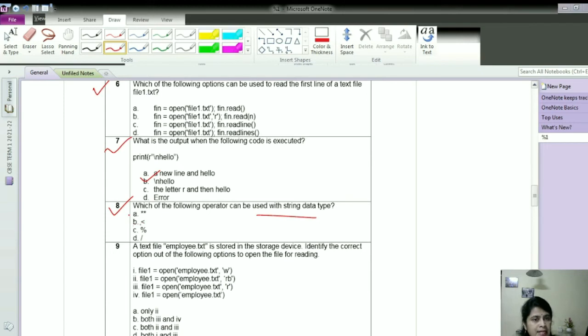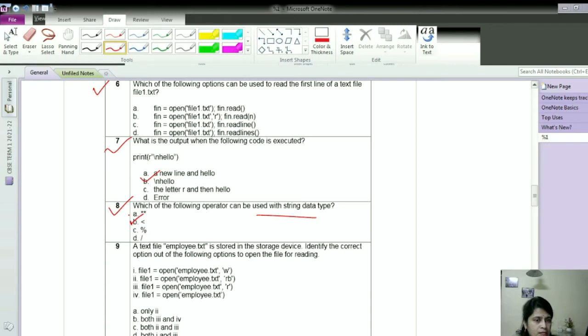Option B, less than. Yes, it's a relational or comparison operator in Python. Yes, this can be used with a string because you can compare strings with the help of the ASCII values of each and every character. So yes, option B can be used.